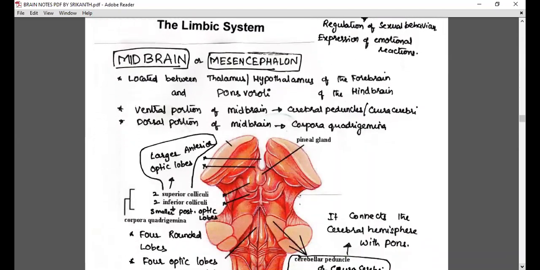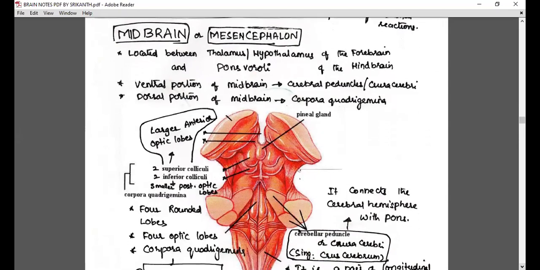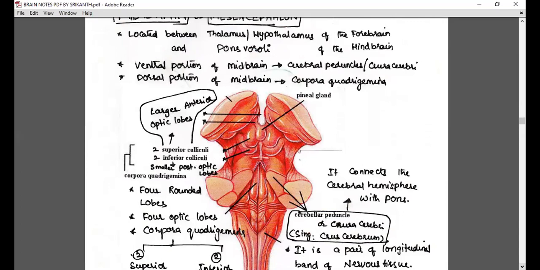Mesencephalon. Midbrain or mesencephalon. Do you remember what is there in the midbrain? Optic lobes and crura cerebri. Let's talk one after another. What are optic lobes? Corpora quadrigemina.